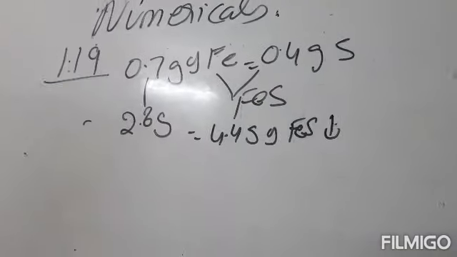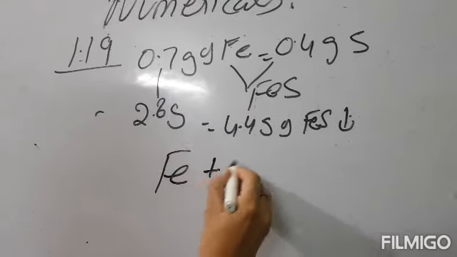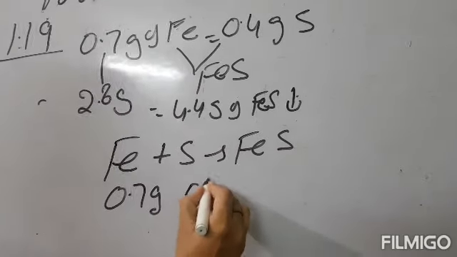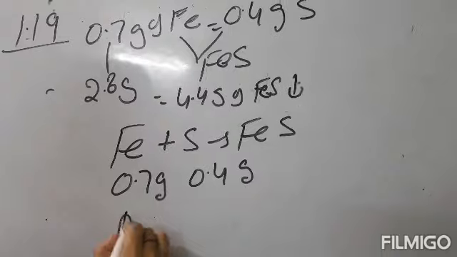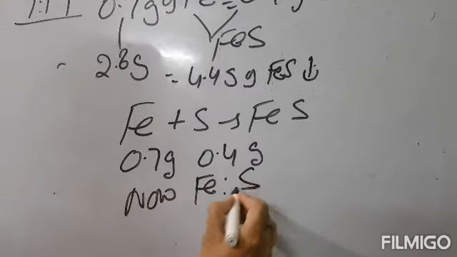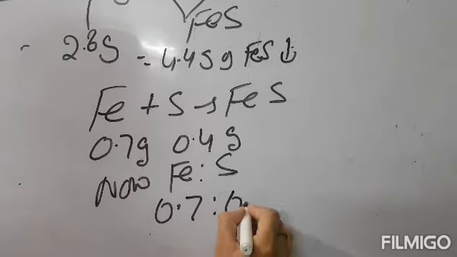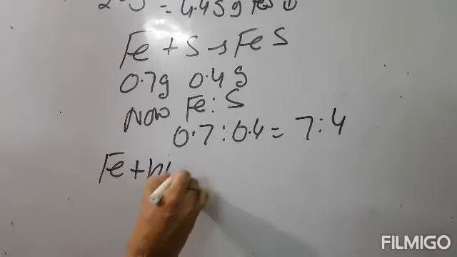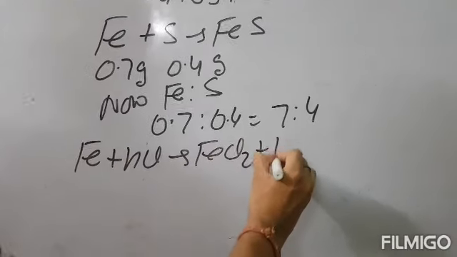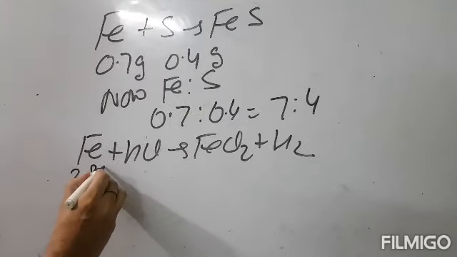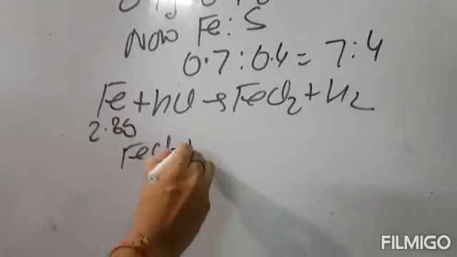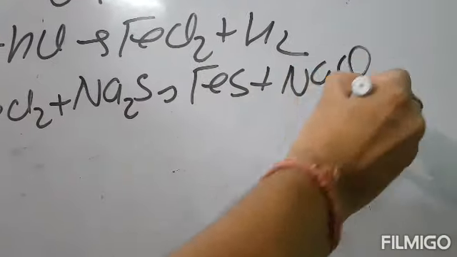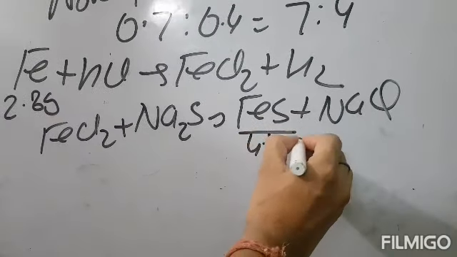Now, how we are going to do it is that, first of all, Fe plus S will give you FeS. 0.7 gram of iron is given to you, and 0.4 gram of sulfur is given. Now, let us find the ratio of Fe to S, that is 0.7 to 0.4, it comes to 7:4. In the second part, Fe plus HCl will give you FeCl2 plus H2, 2.8 gram is given, and FeCl2 plus sodium sulfide will give you FeS plus NaCl, and FeS is given as 4.4 gram.